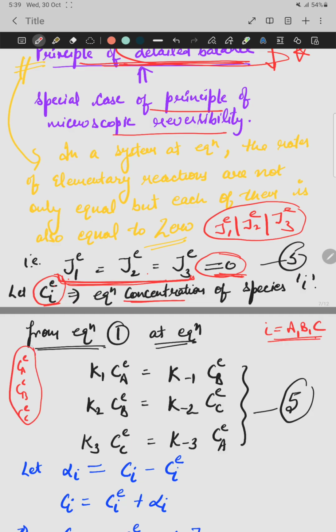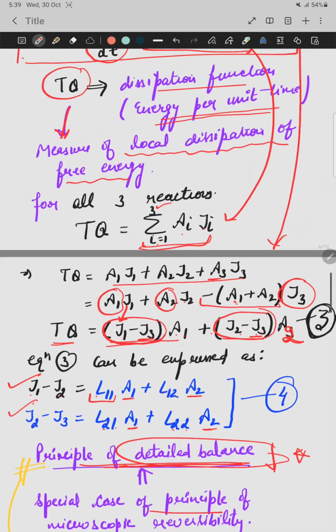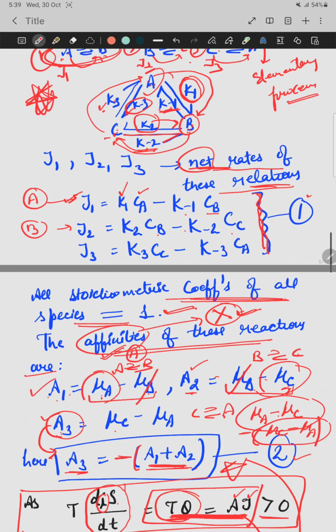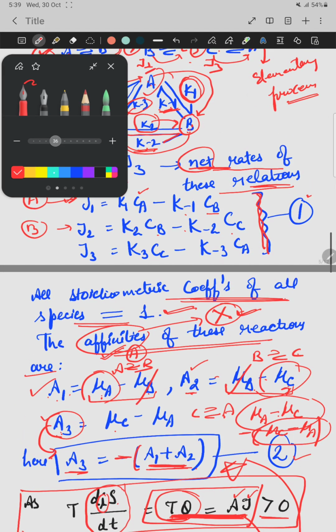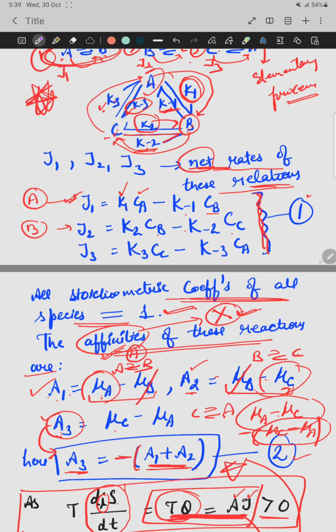These are the concentrations at the equilibrium conditions. Now we use equation number 5, that at equilibrium their rates are 0. Now go back to equation number 1. When there is equilibrium state, simply represent E throughout. And according to the principle of detailed balance, the left side is equal to 0.